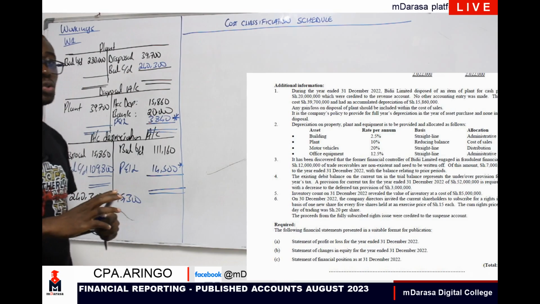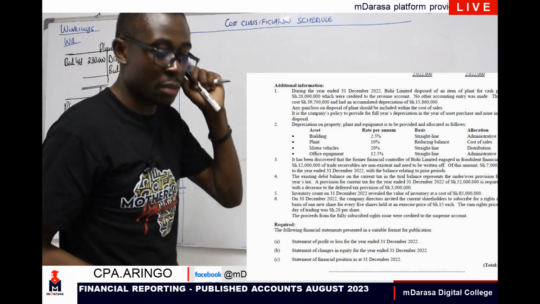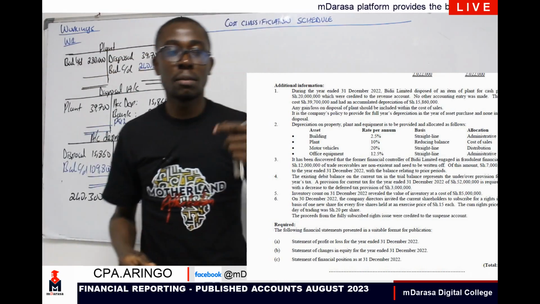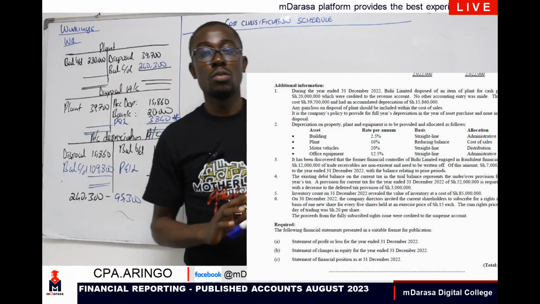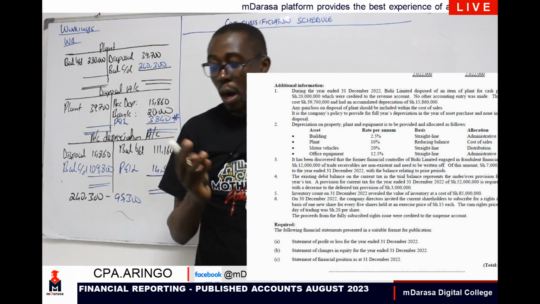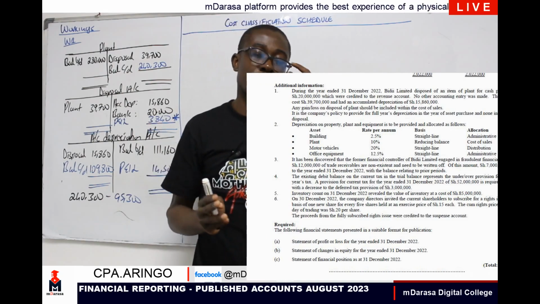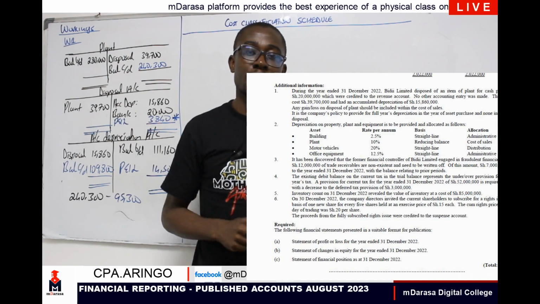Because remember, what we should have at the back of our mind anytime you're handling published accounts is that each cost will be reported as one cost, like if it is cost of sales, or if it is admin expenses.